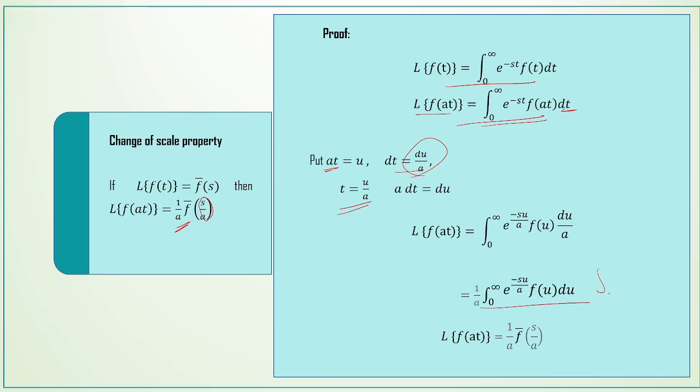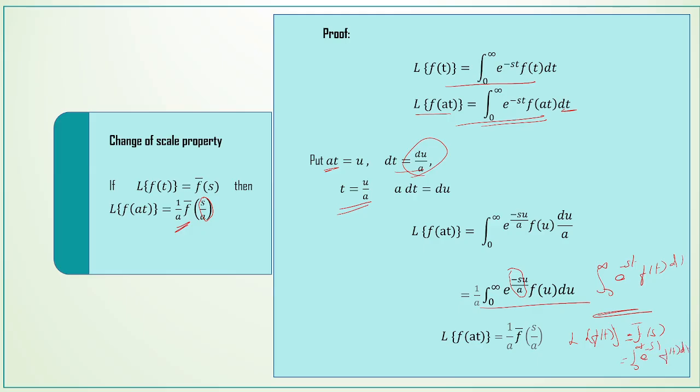So this is of the form integral 0 to infinity e power minus st into f of t dt, where the coefficient of the variable u is minus s by a. This is given L of f of t is equal to f bar of s, that is integral 0 to infinity e power minus st into f of t dt.